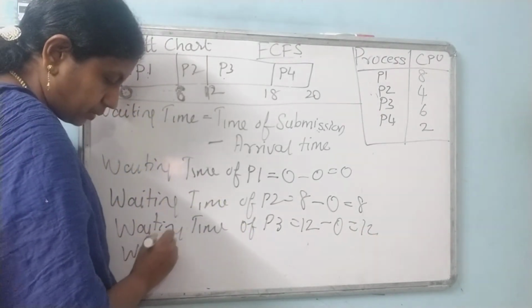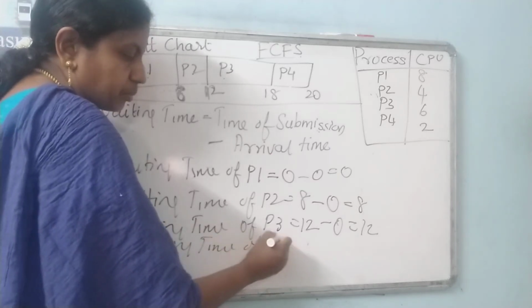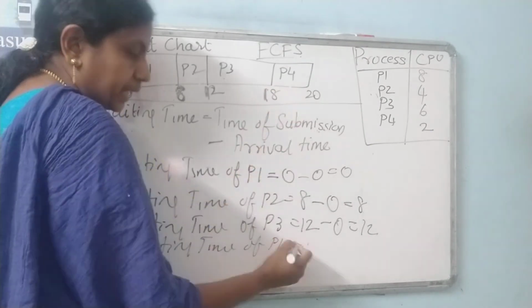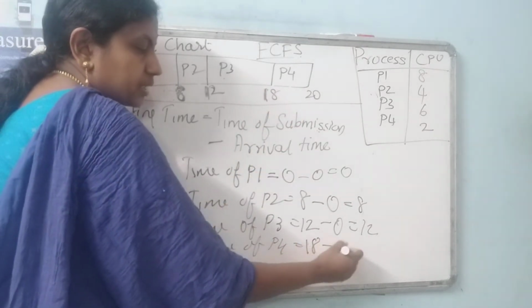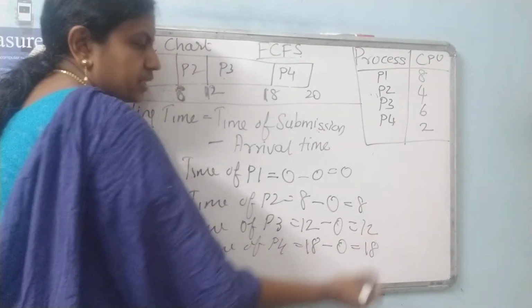Same way, the waiting time of P4 equals, I need to wait up to 18 milliseconds to start, but arrival is 0 only. So the answer is 18.